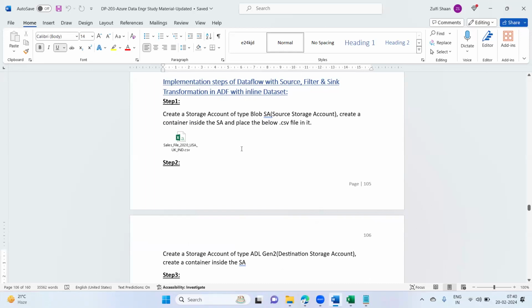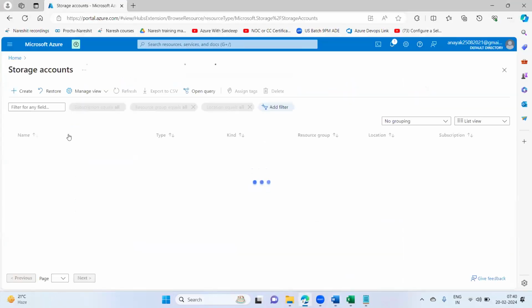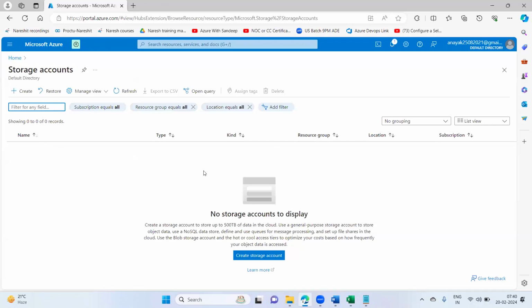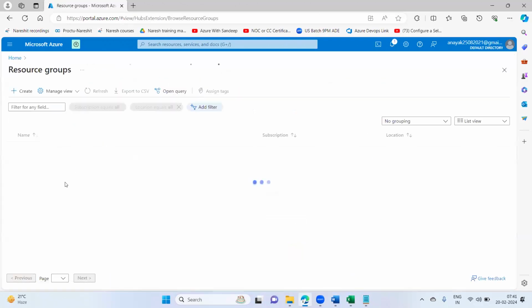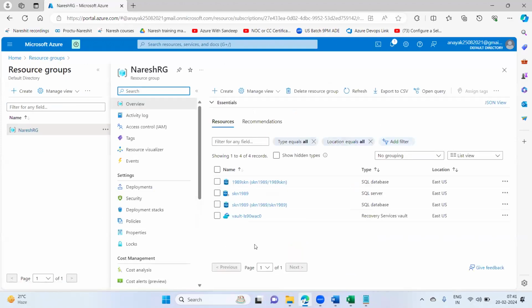So what it is saying in step one, storage account: create a blob storage account, create a container and place the below CSV file in the storage account. Simple step. I'll go to my storage accounts. Is this the storage account? No, it's not there. Let me check the resource group first. One resource group is there, and I have some databases available. I'll just delete these databases, one minute.